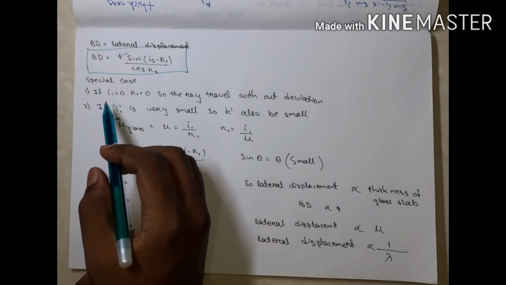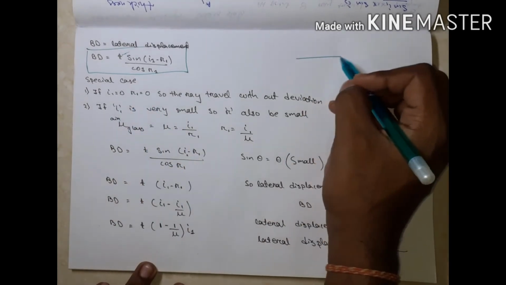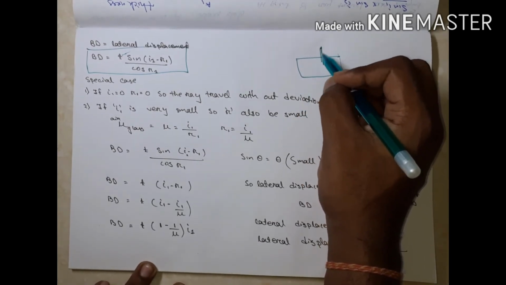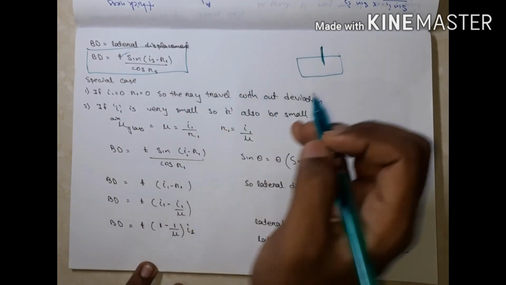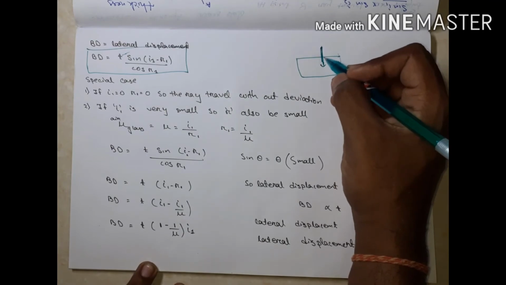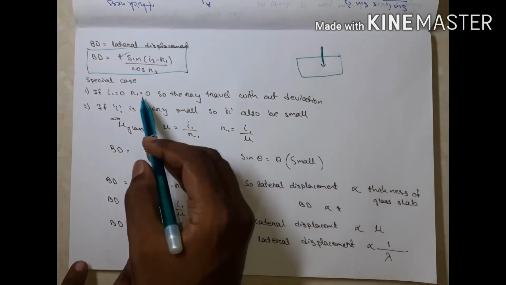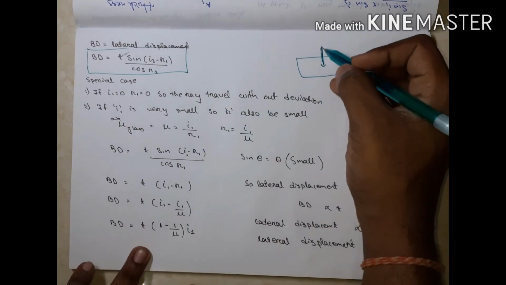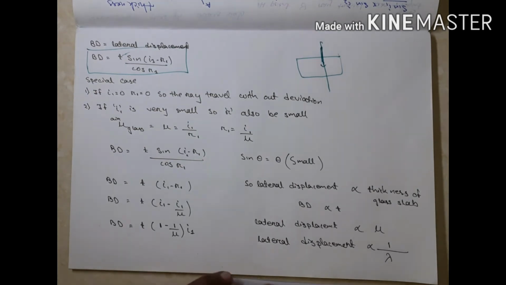Special case: if I1 equals 0 and R1 equals 0, the light passes perpendicular to the glass slab. Incident angle means the angle between the normal and the incident ray. If the incident ray is along the normal, the angle is 0, then R1 is also 0. So the ray travels without deviation. There is no deviation, no refraction angle, no emergent angle. It travels directly.